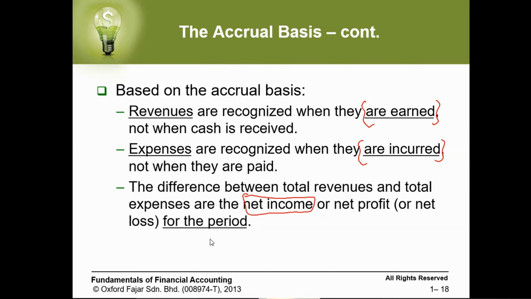Again, as I mentioned, in accounting we have two bases. We have the cash basis and we have the accrual basis. The accrual basis says that we need to recognize the revenue when it is earned and expenses when they are incurred. While the cash basis recognizes the revenue and expenses only when the cash is paid or received. So those are the differences between those two bases. In accounting, normally we use the accrual basis because it matches with the rest of the concepts.